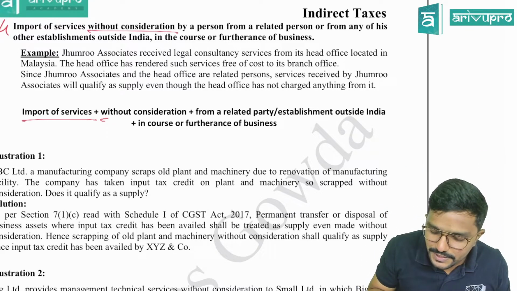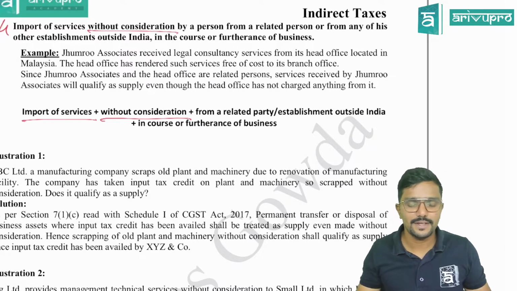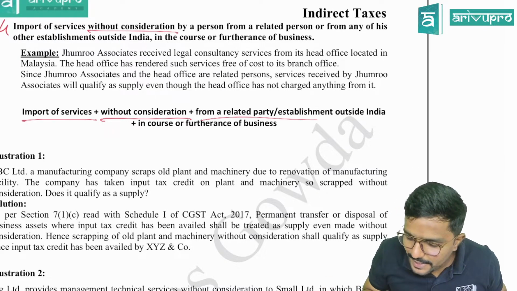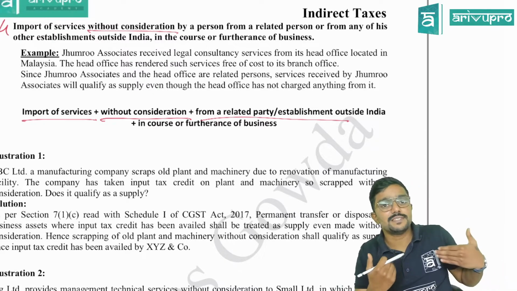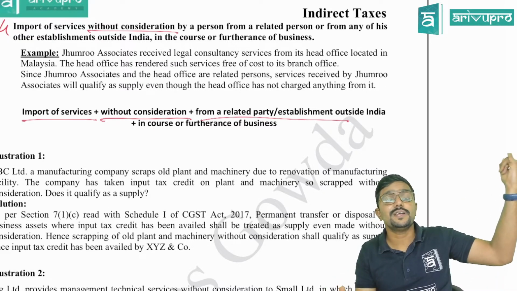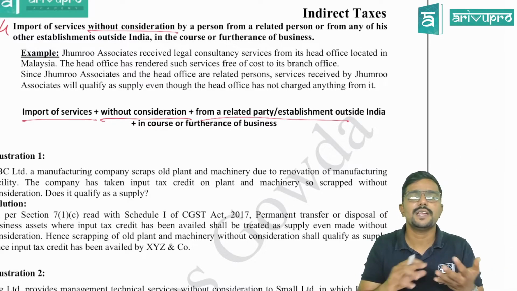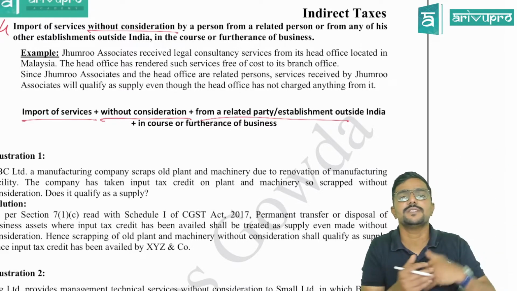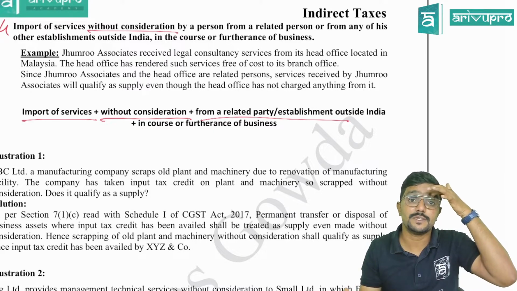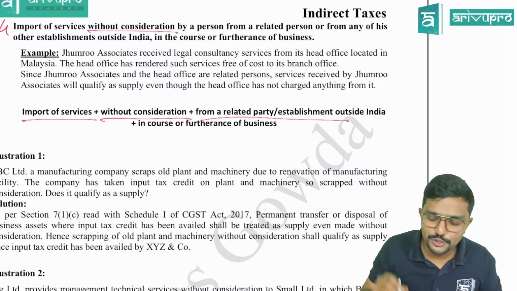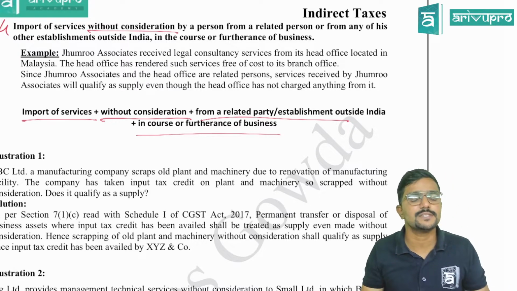It should be without consideration. Then from a related person or establishment outside India. Establishment outside India means like my branch office or head office outside India giving services for me. And it should be in the course or furtherance of business.